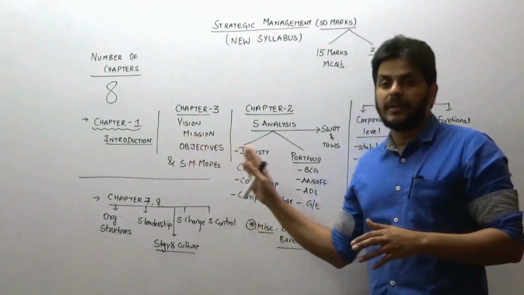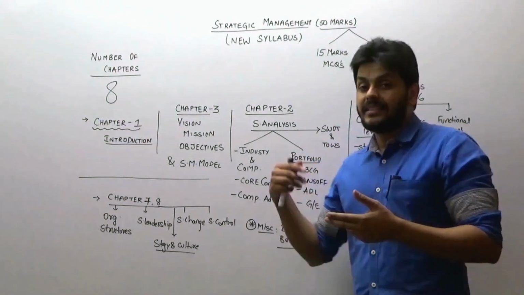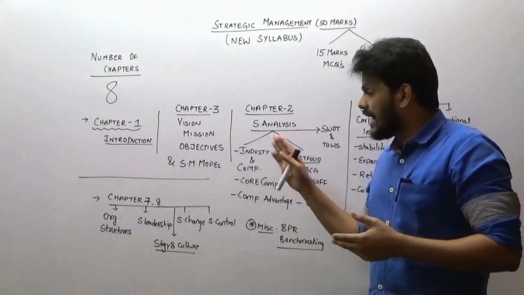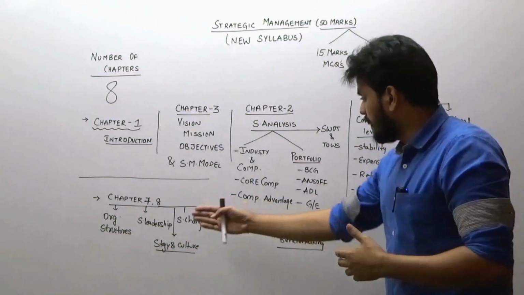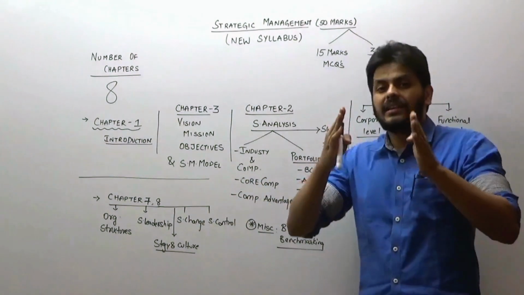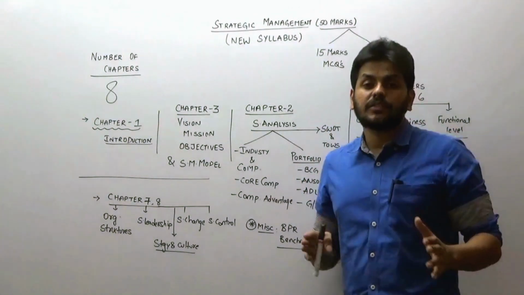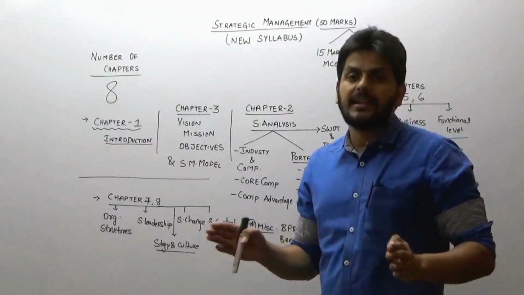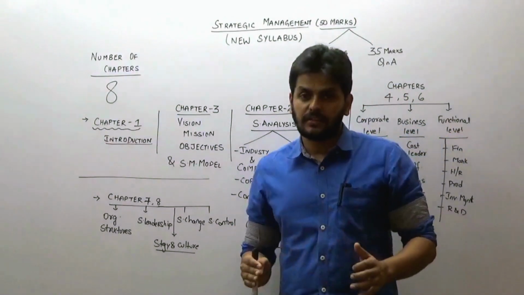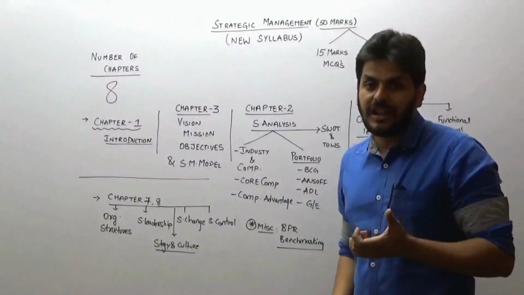which defines the entire aspect of strategic management: it starts with setting a vision and then developing objectives, crafting strategy and implementing the strategy, and finally taking corrective actions. You know that. And the best part about this definition is that your syllabus is organized exactly the way this definition is. So what you need to do first is just have a quick look at the first chapter,